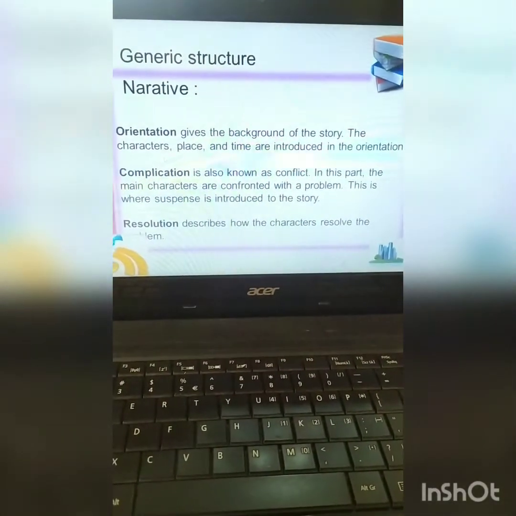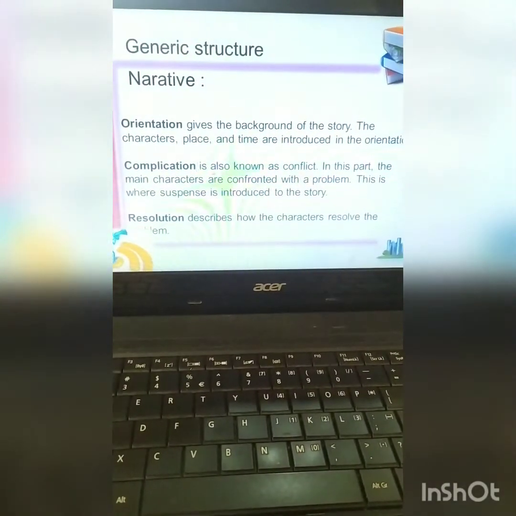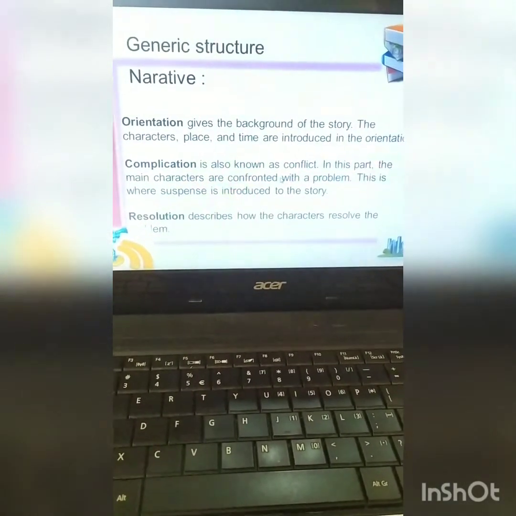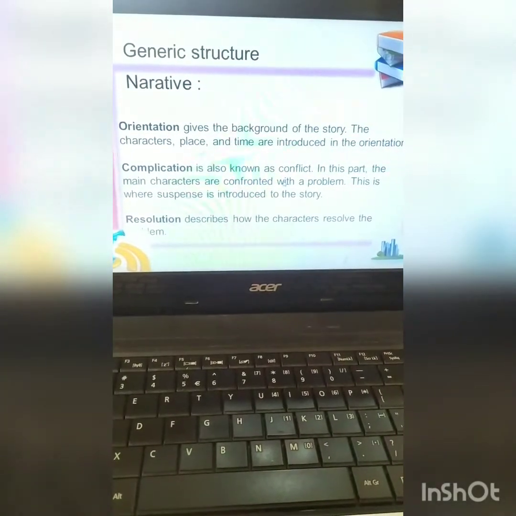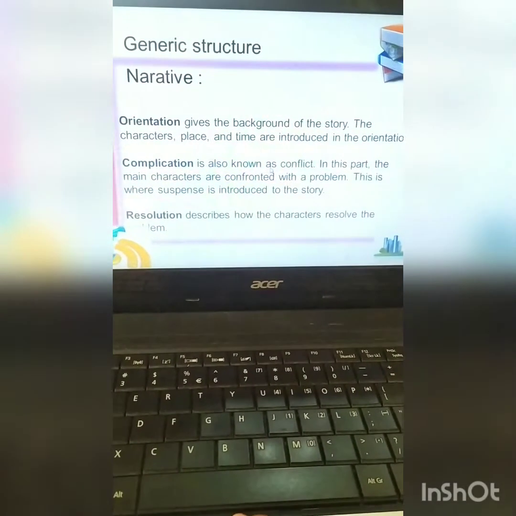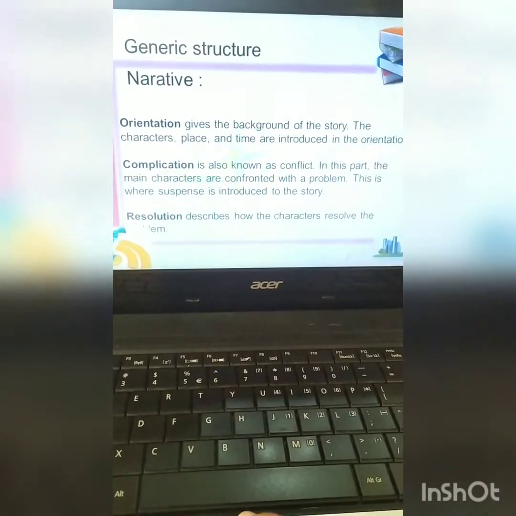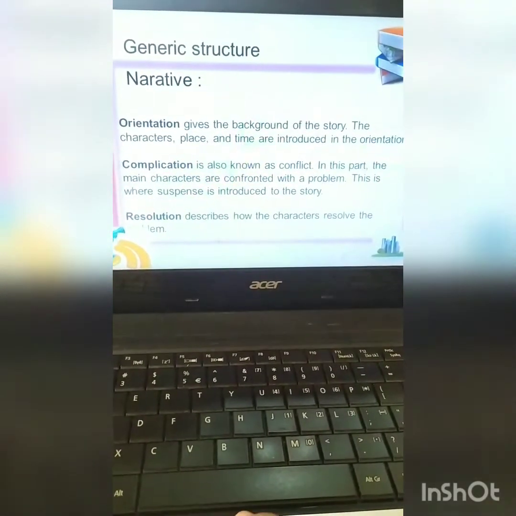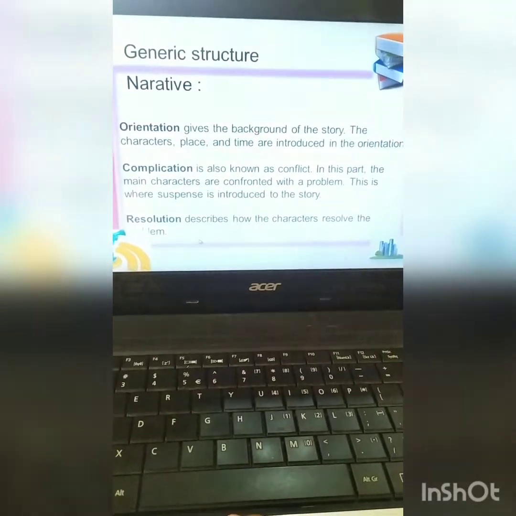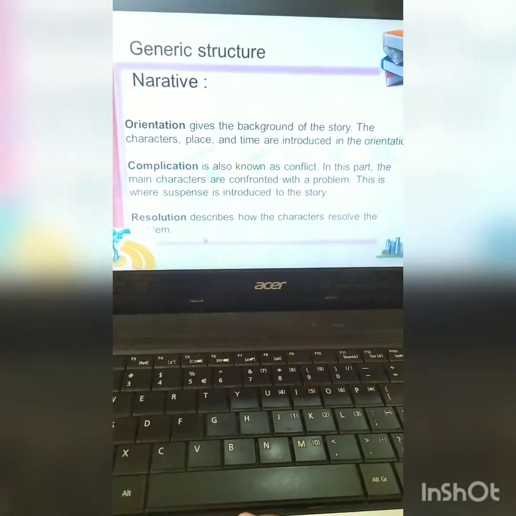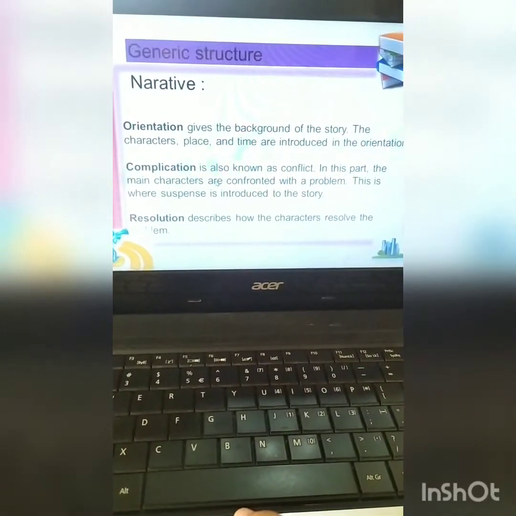Okay, and followed with complication. Complication is also known as conflict. So this is the trouble that happens in the story. Okay, and the last one is resolution. Resolution is the way or how the character solves the problem in the story. The next one.